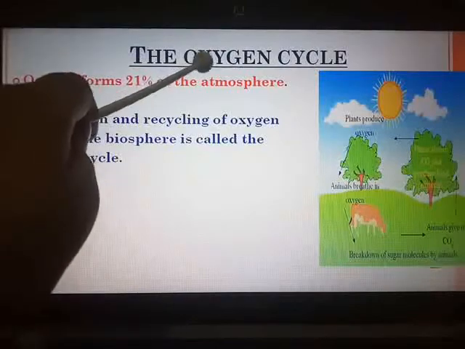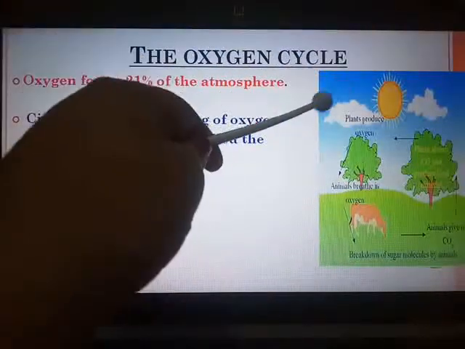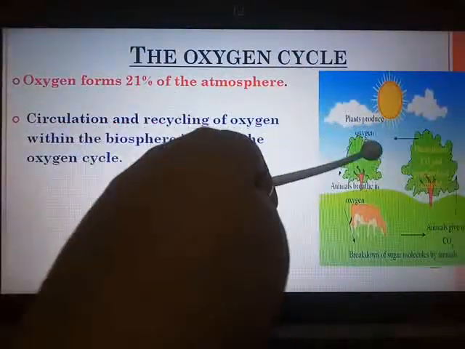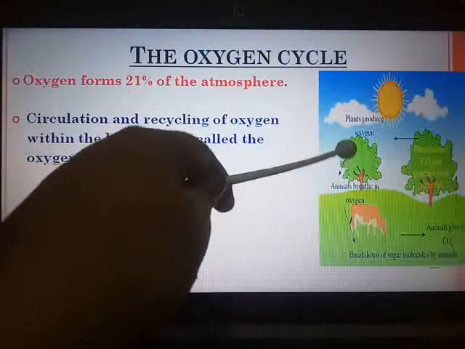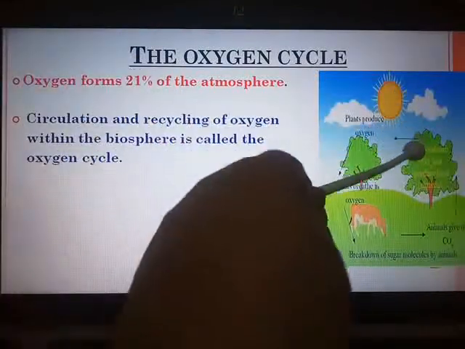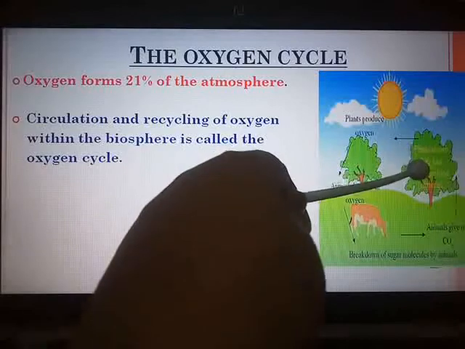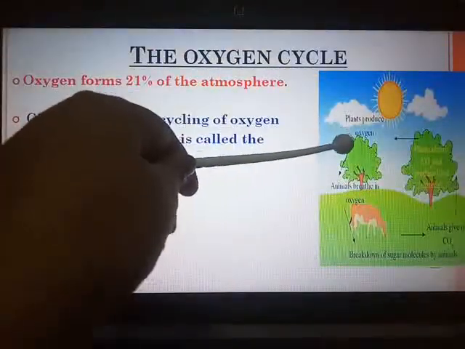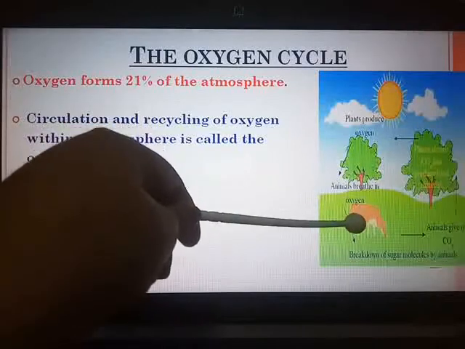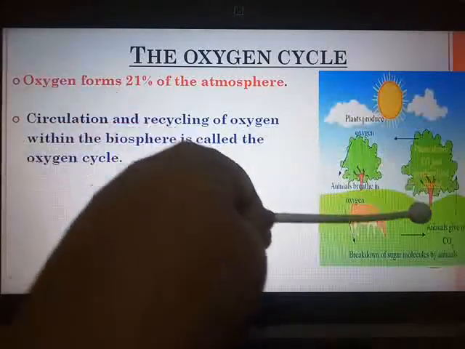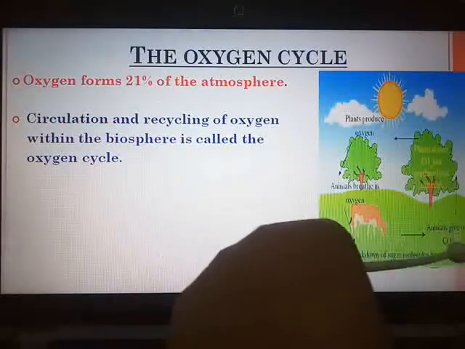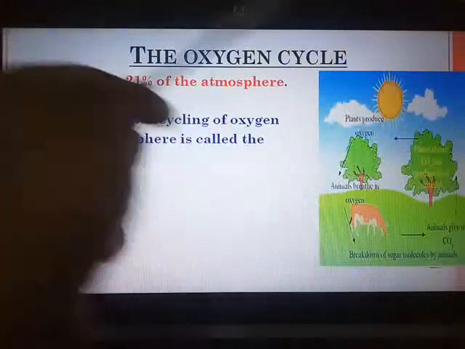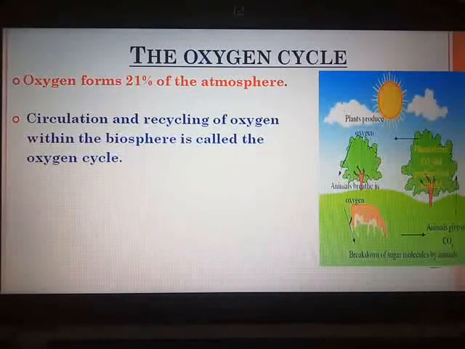This oxygen is continuously produced. Who is producing oxygen? It is nothing but the green plants. Here you can see plants, they absorb the carbon dioxide from the air and produce the food material and also give out oxygen. Animals breathe in oxygen. Animals give out what? Carbon dioxide. Carbon dioxide is taken in by the plant. So this is the cycle.